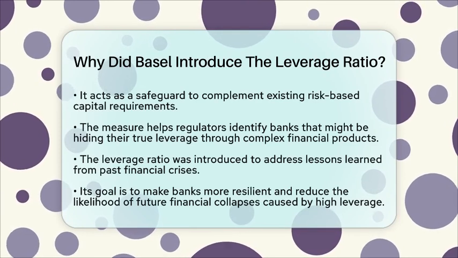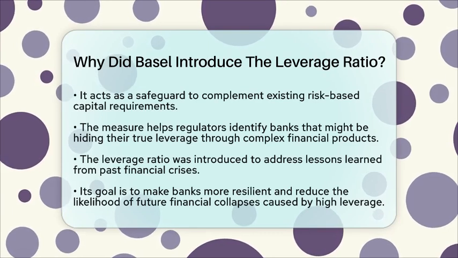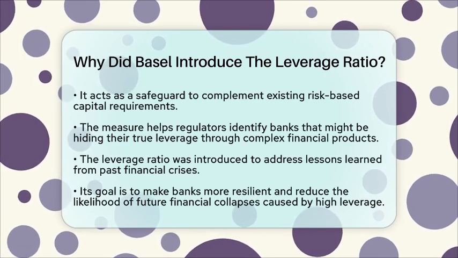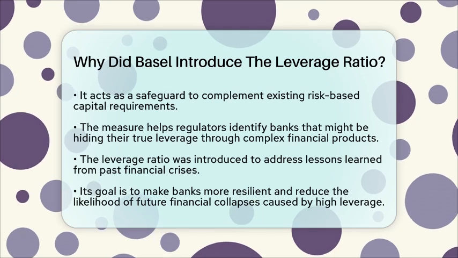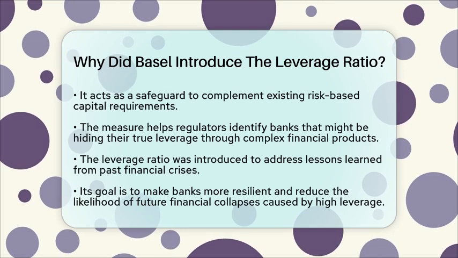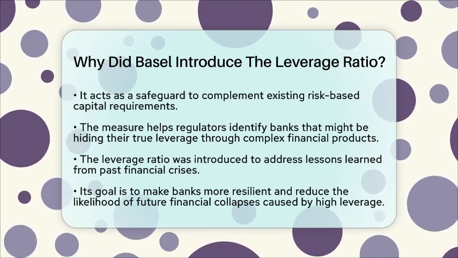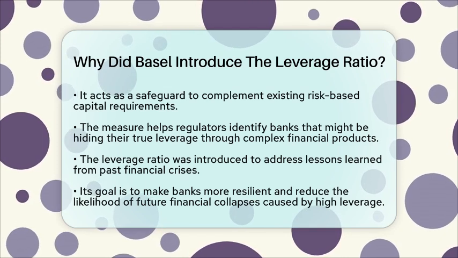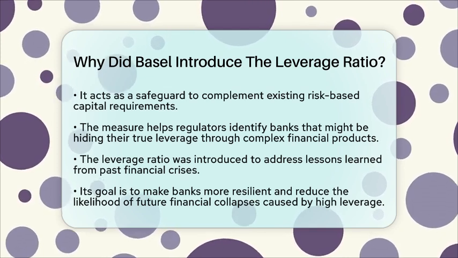The introduction of the leverage ratio was a direct response to lessons learned from past financial crises. It became clear that relying only on risk-weighted assets wasn't enough to prevent dangerous levels of leverage. By adding this simple, non-risk-based measure, Basel aimed to make banks more resilient. It's all about making the financial system safer and reducing the chances of another big crisis caused by excessive borrowing.